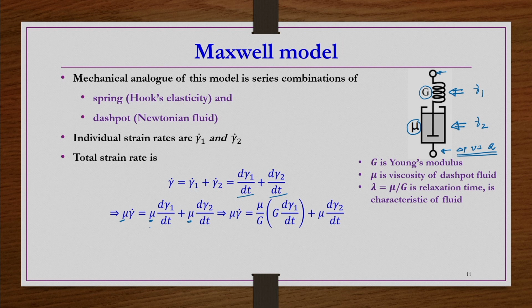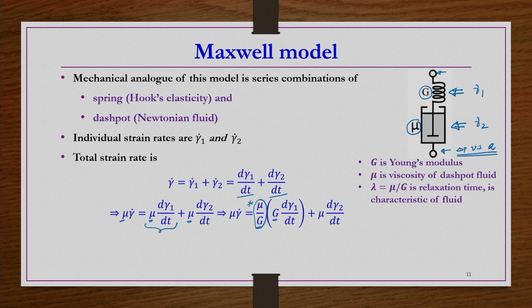Next, to the elastic component we are dividing and then multiplying by Young's modulus, so that we have the term mu by G multiplied by G d gamma 1 by dt. This mu by G is nothing but the relaxation time, which is the characteristic of the material, the characteristic of the viscoelastic fluid.